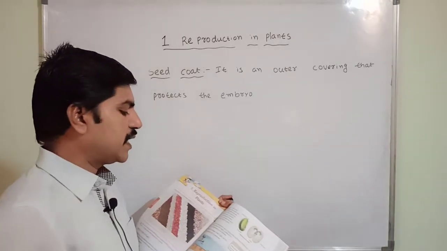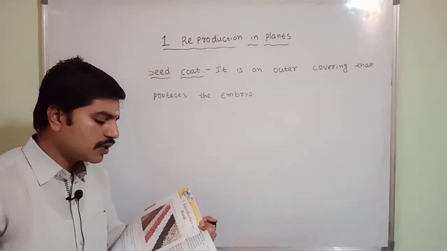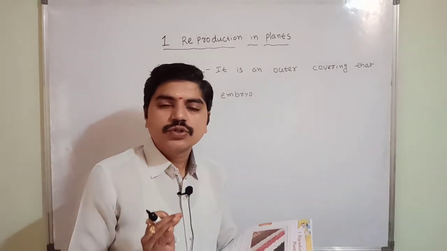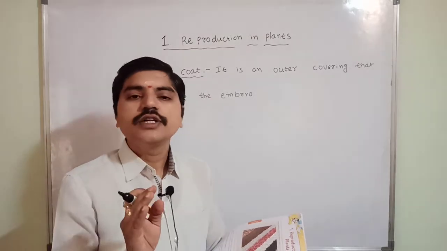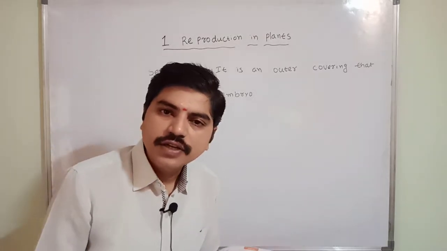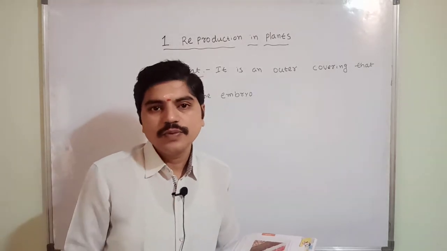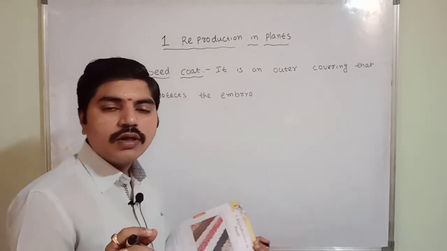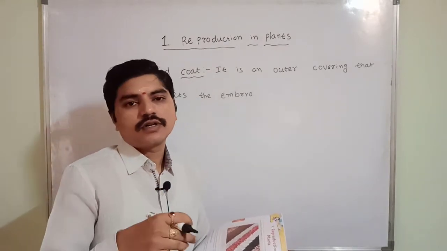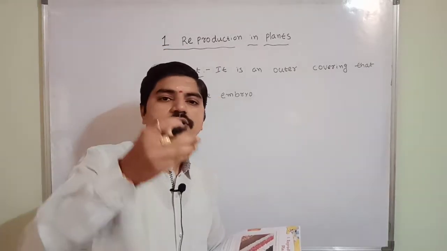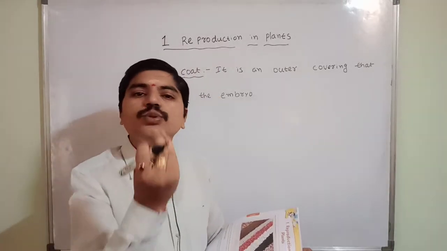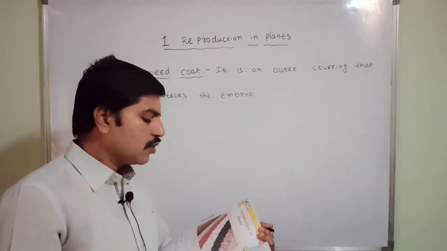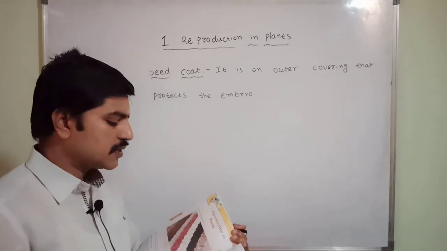The seed coat has a tiny hole through which water enters into the seed. So what conditions does it require? It needs water, correct or not? To produce a plant, definitely it will need some water. One hole will be there. If you look inside the seed, one small hole is available. That hole will receive some water. If you pour water, the seed can receive that water through the hole, right? Through that hole water enters the seed, where cotyledons or seed leaves are present.